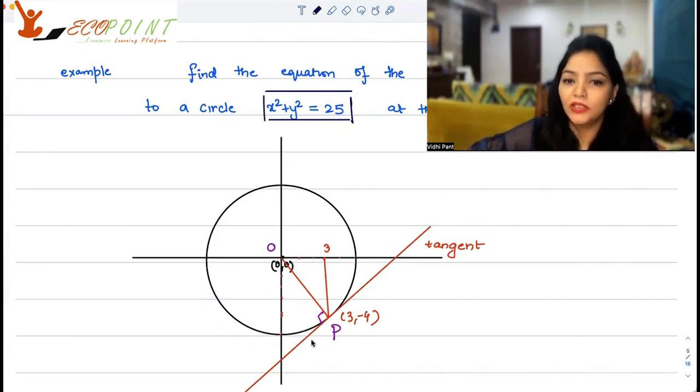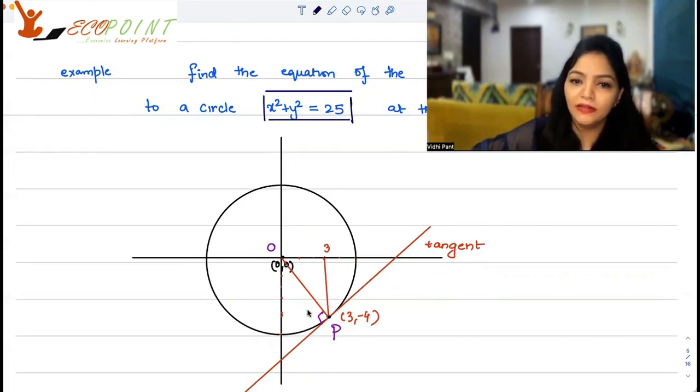So at the point 3, minus 4 means that this is a tangent to this circle at this particular point, which means I am creating a circle with radius 5, center 0, 0, because this is what the equation given to you tells you, x square plus y square equals to 25. Now, the tangent is at 3, minus 4. X-axis value is 3 and y-axis value is minus 4. So 3, minus 4 is somewhere here. And we want to find what is the equation of this tangent, for which I need the slope of this tangent. I need the constant c.